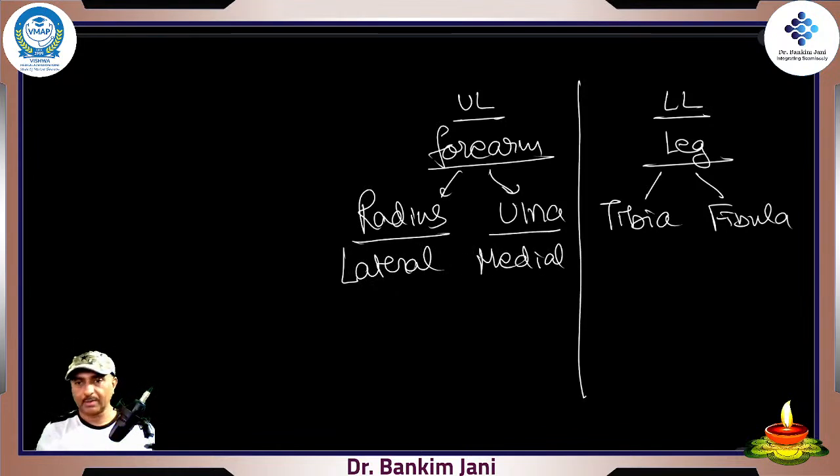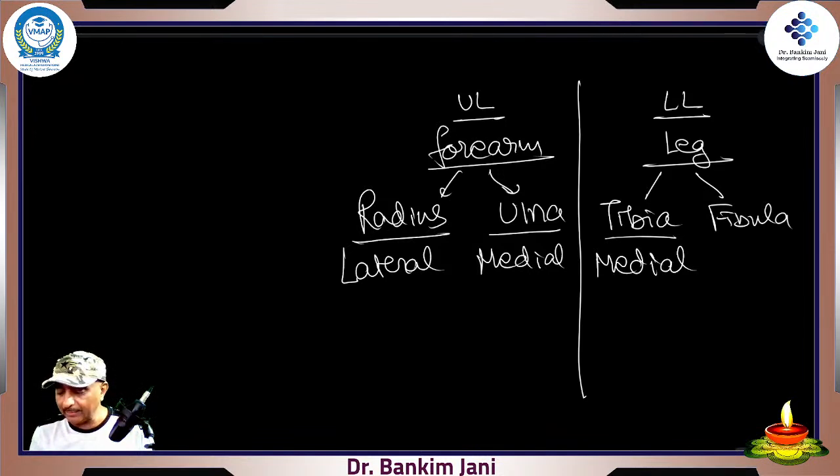And in the leg, the tibia is the bigger bone, and your big toe is on that side. So the tibia is medial and the fibula is lateral.